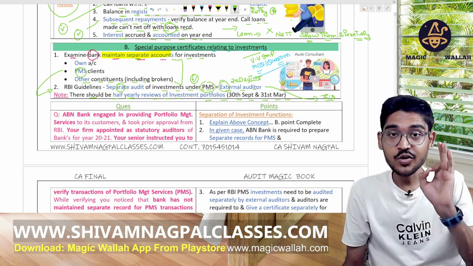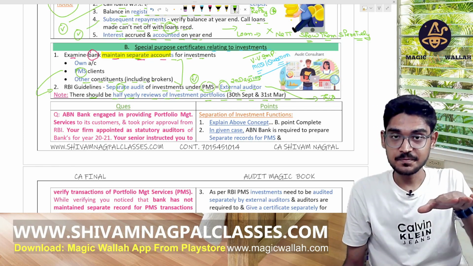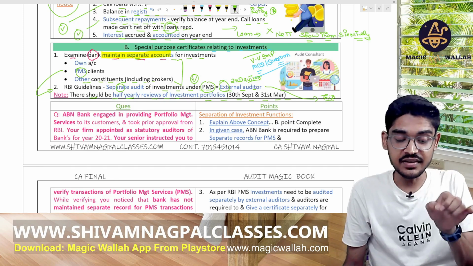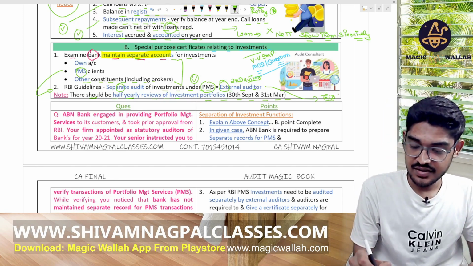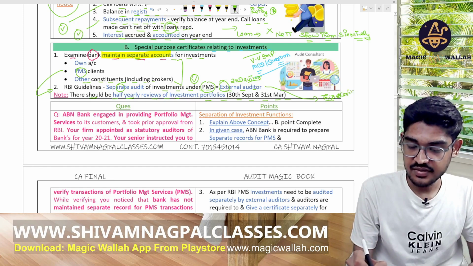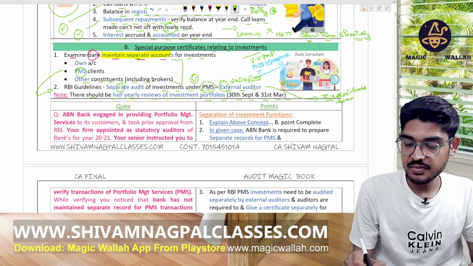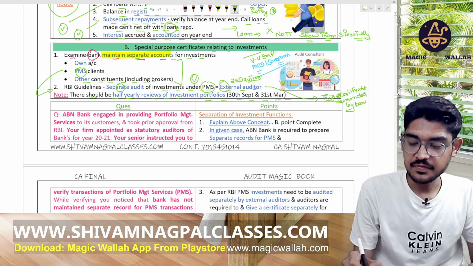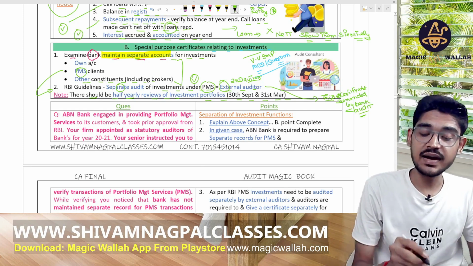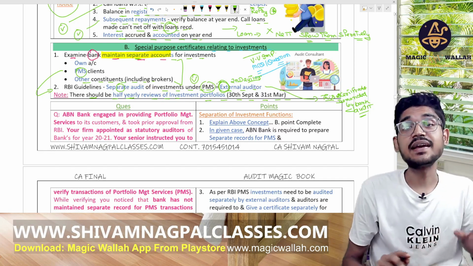The certificate demanded by the bank auditor will not be given by him. It will be given by the external auditor, the second auditor.